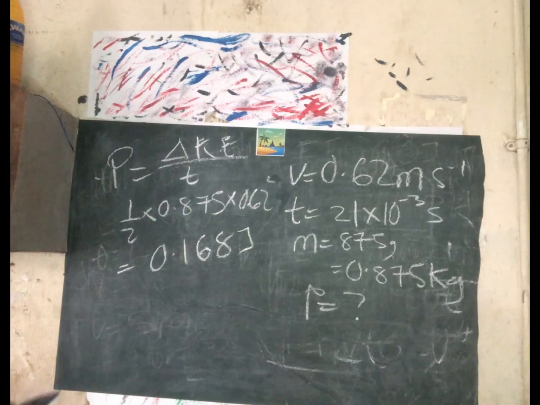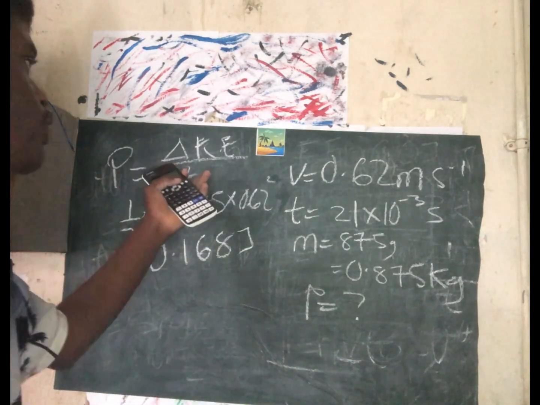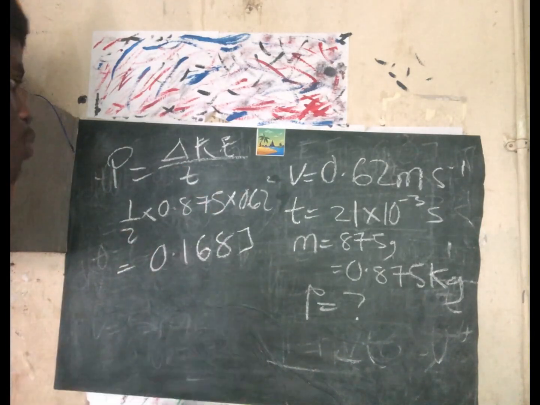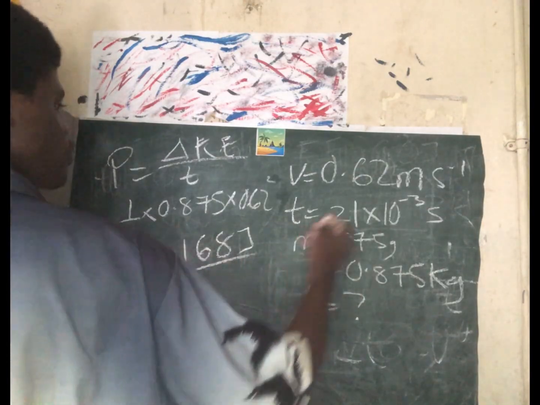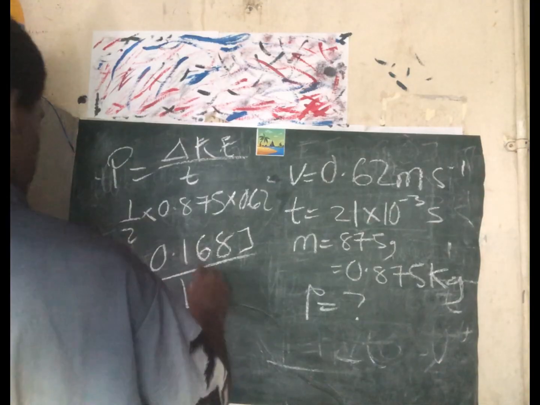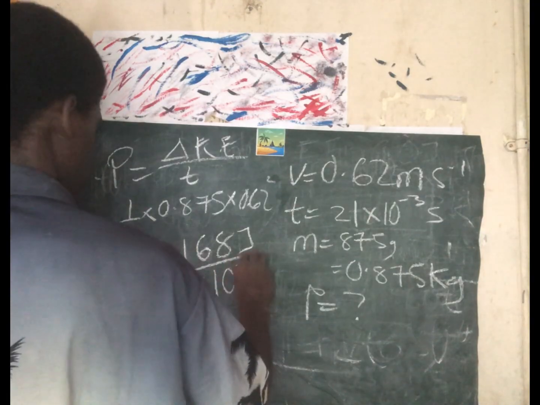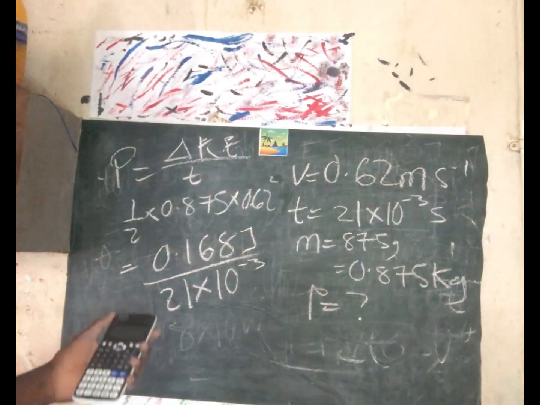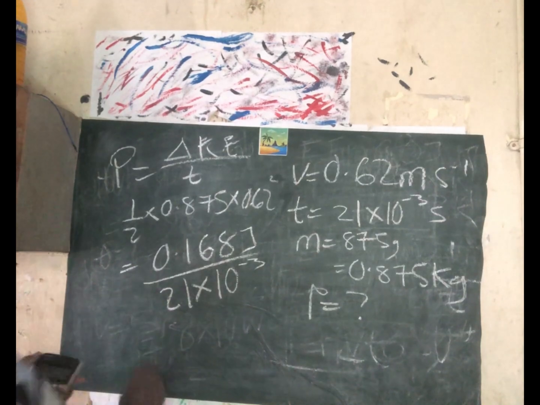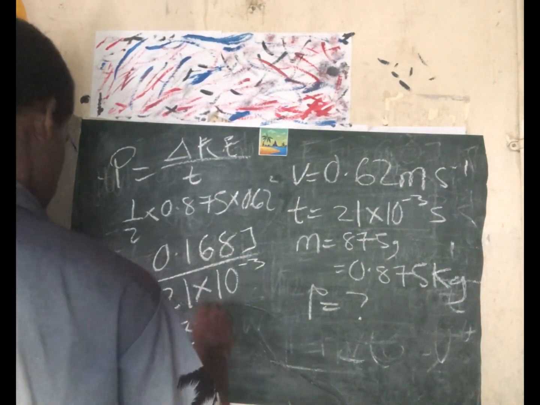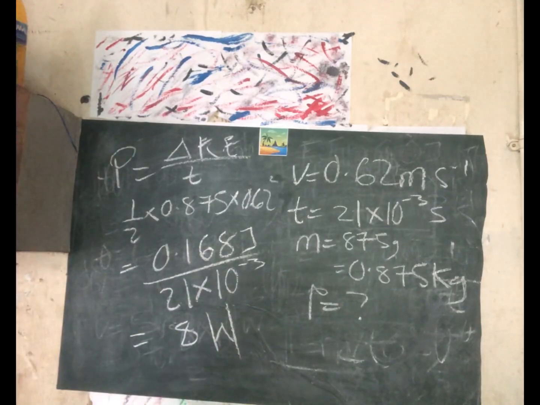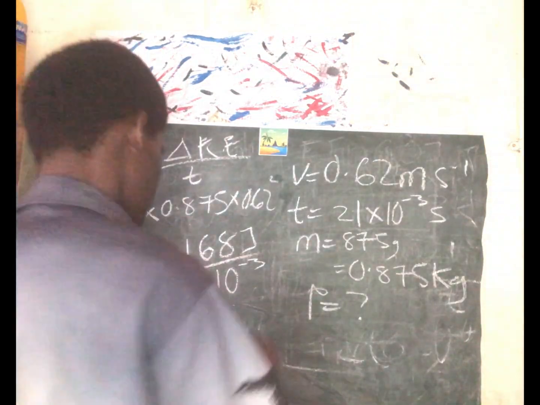But power is change in kinetic energy over time, so we have to divide this by the time, 21 times 10 raised to power minus 3. After dividing, what you get is 8 watts. So this is the final answer, 8 watts.